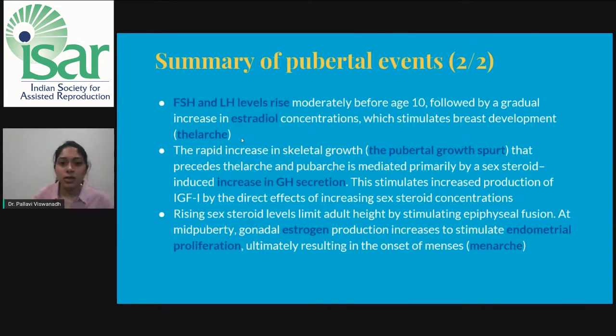Rapid increase in the skeletal growth, that is the growth spurt, precedes thelarche and pubarche. This is mediated primarily by sex steroid-induced growth hormone secretion. This stimulates increased production of IGF-1 by the direct effects of increasing sex steroid concentrations. Rising levels of sex steroid limit adult height by stimulating epiphyseal fusion. At mid-puberty, the gonadal estrogen production increases to stimulate endometrial proliferation, thereby leading to menarche.